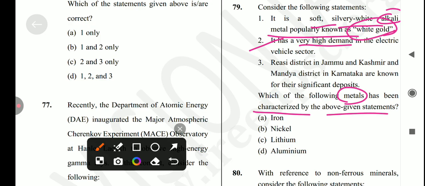Next is Resai district of Jammu Kashmir and Mandya district of Karnataka are known for their significance deposits. Yes, it's also correct. Okay, सो इसका आंसर मैंने लास्ट वीडियो में बताया था, जिसमें तो इसका आंसर क्या हो जाएगा. आंसर इज ऑप्शन नंबर सी.